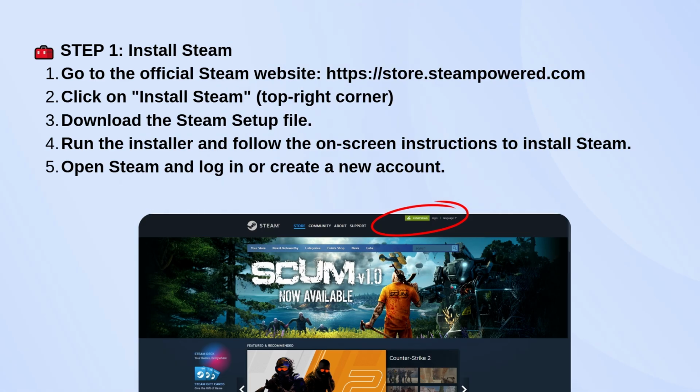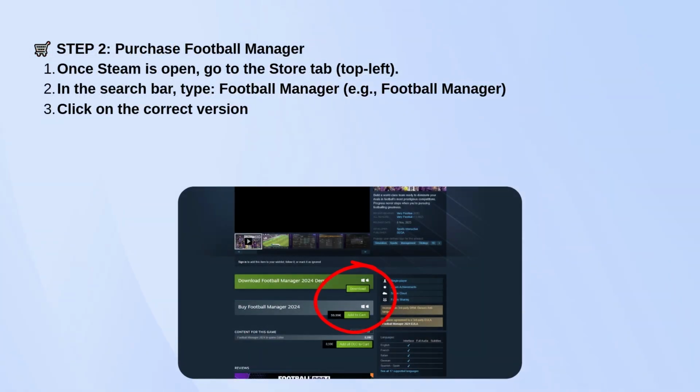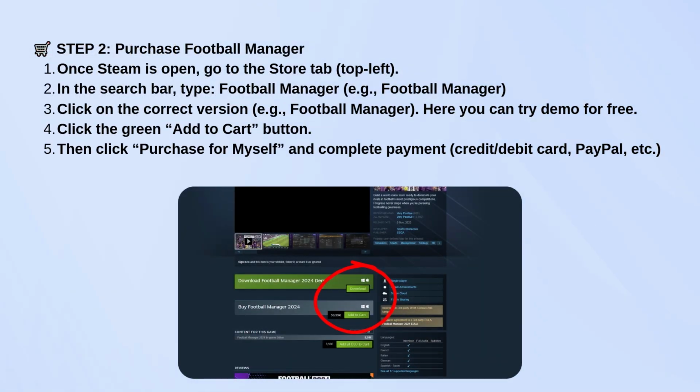When it's installed, launch Steam and either log into your account or create a new one if you don't have one yet. Now that you're in Steam, go to the Store tab. It's up in the top left corner. In the search bar, type Football Manager. If you're looking for the latest one, like Football Manager, that should be one of the top results.